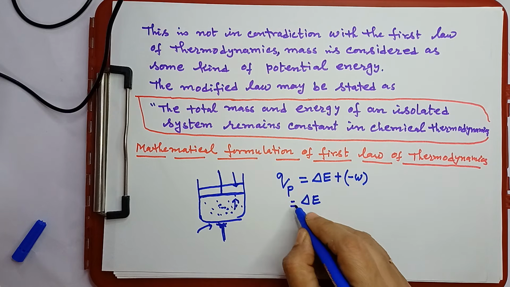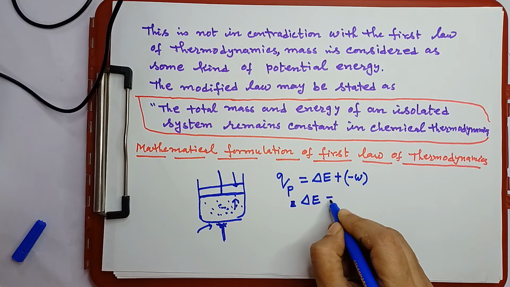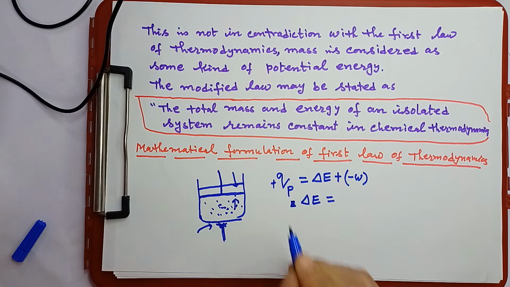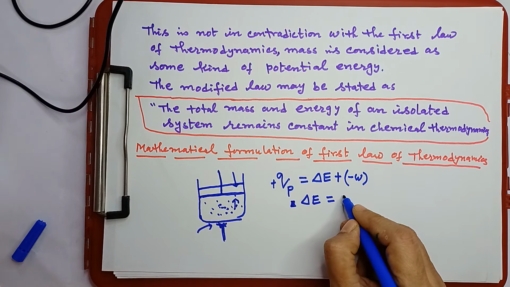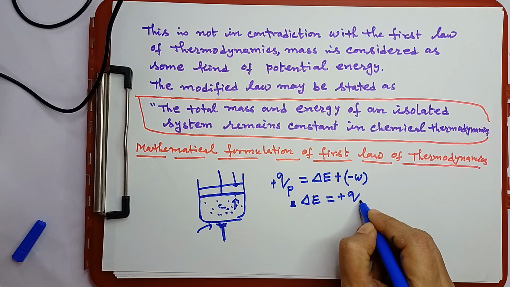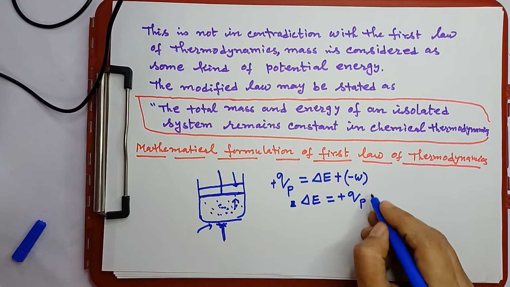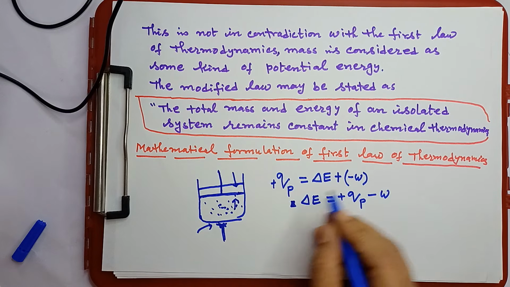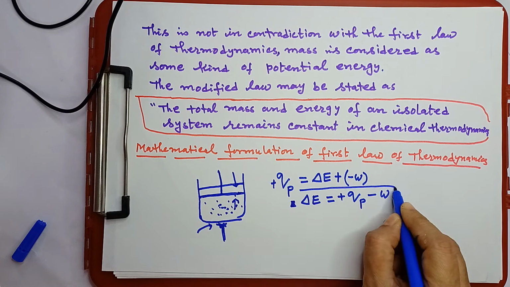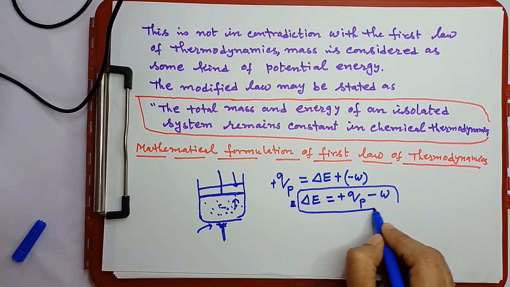So the internal energy change is equal to, this is plus sign, because when heat is absorbed then the sign is positive, when it is released then the sign is negative. So we can write plus QP, that is heat absorbed at constant pressure. Constant pressure means against this constant external pressure, the gas is working under constant external pressure. Okay, minus W. This is the formulation of this first law of thermodynamics.